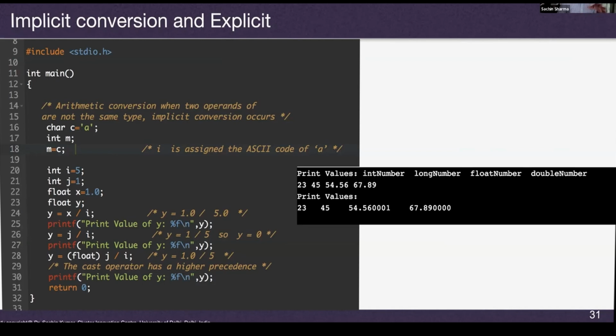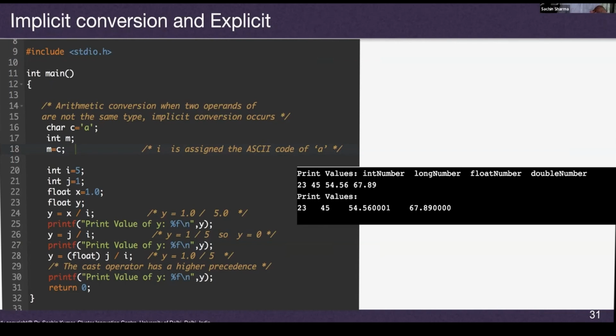So if you want to divide two integers and get the output as a float value, at least one value you should make a float. That is what is being done in the second case, where y equals float j divided by i. Here I have made j a float value, so I will get y as a float value, which is actually what I want.